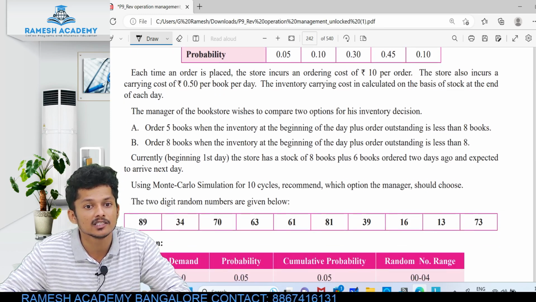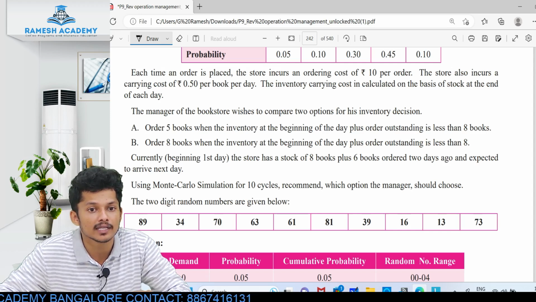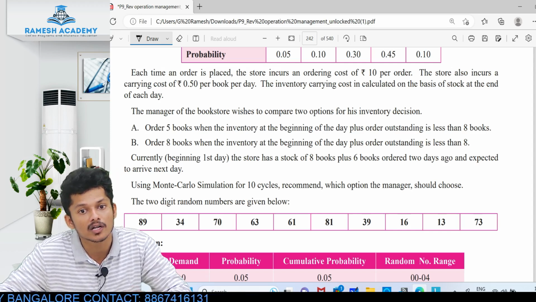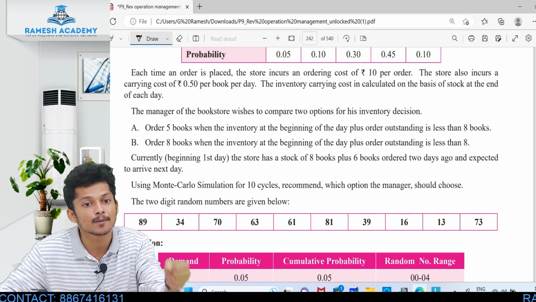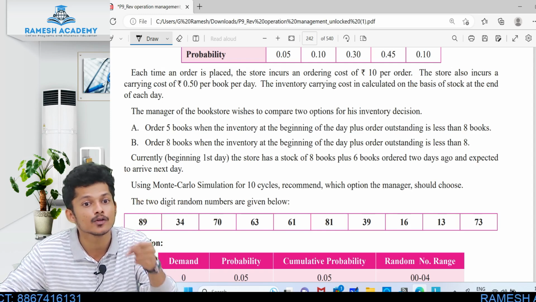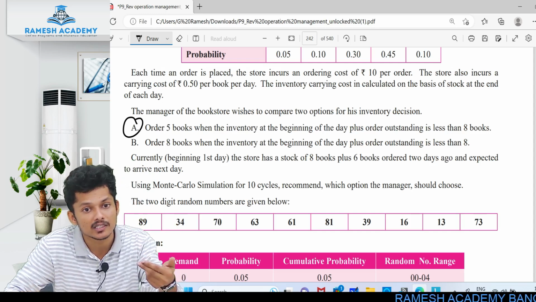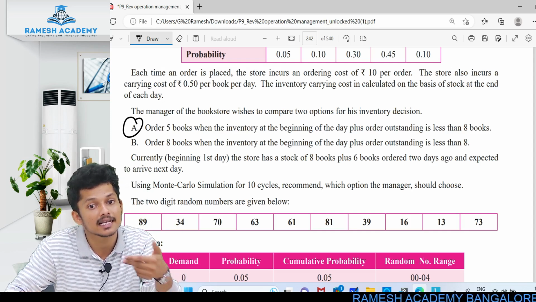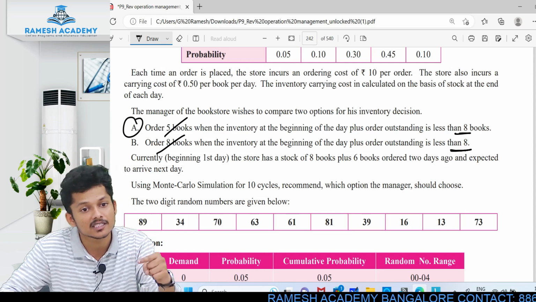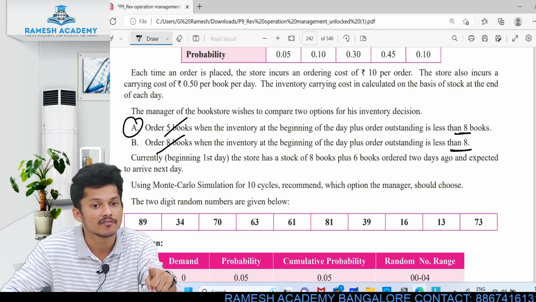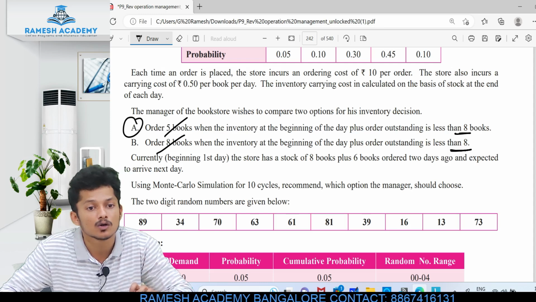The manager of the bookstore wishes to compare two options for his inventory decision. Option 1: order 5 books when the inventory at the beginning of the day plus order outstanding is less than 8 books. When the total number of books is less than 8, you order 5 books. This is situation 1. Situation 2: when the total outstanding is less than 8, you order 8 books. In the first situation you order only 5 books, and in the second you order 8 books, when the outstanding is less than 8.